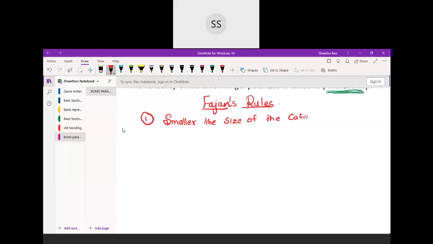It means if the cations are smaller in size, that particular bond will have more covalent character.